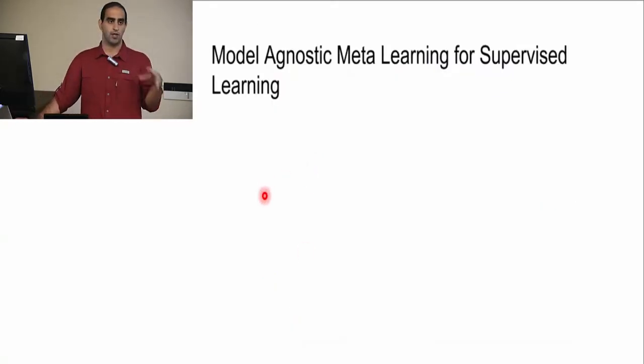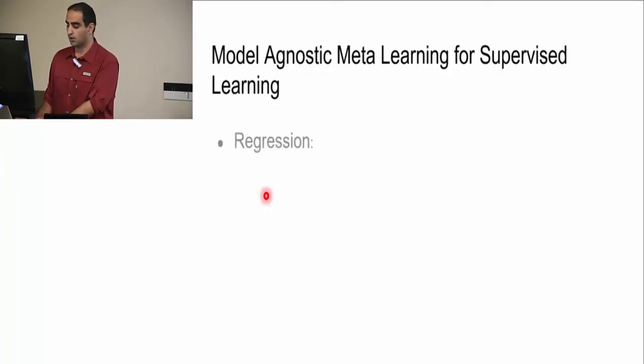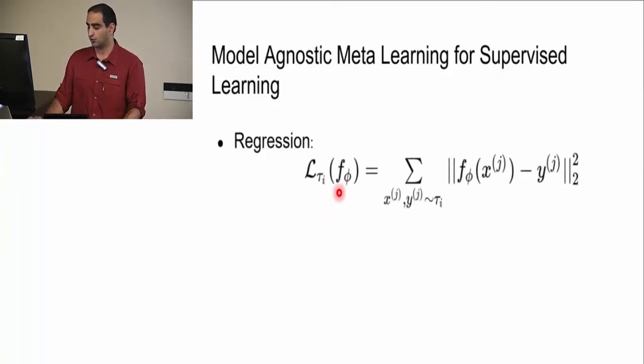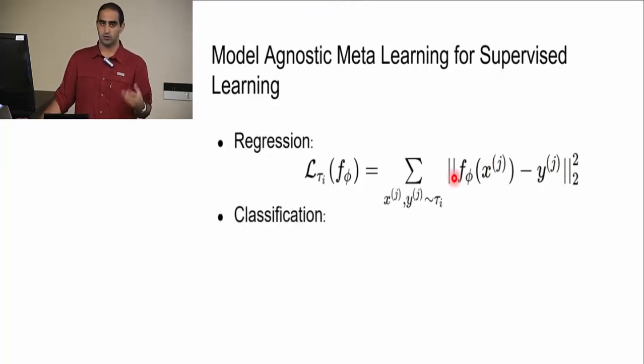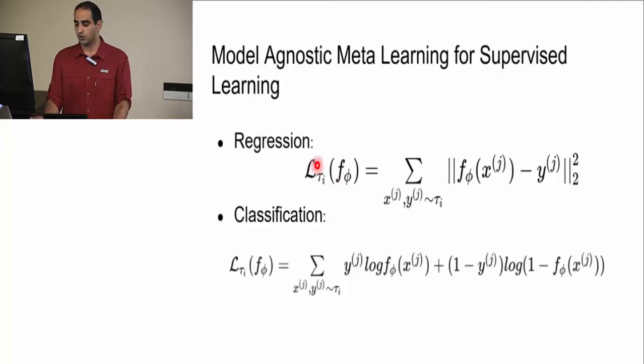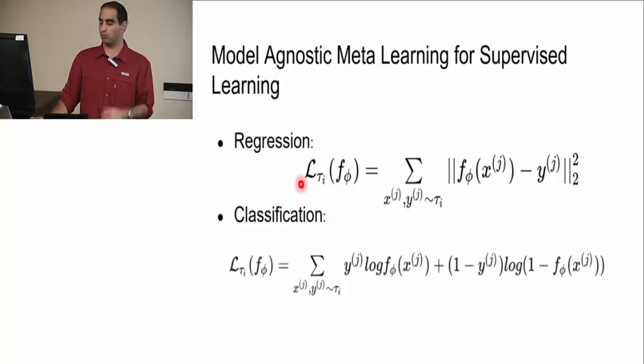Now we're going to see how we can apply this to supervised learning. In supervised learning, we have regression, and the loss function for regression is most of the time defined as mean squared error. So this is the output of our network, and this is the label, and we want their distance to be as close as possible. And we also have classification, where we can use cross entropy loss. The only difference these two make to our algorithm is the loss function, but you can see the whole algorithm is the same.